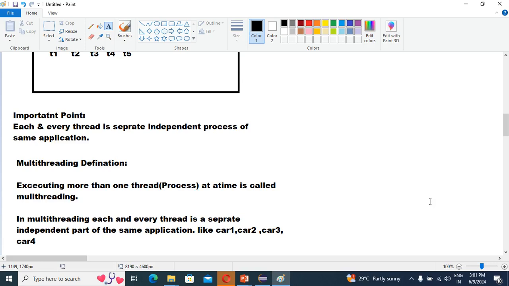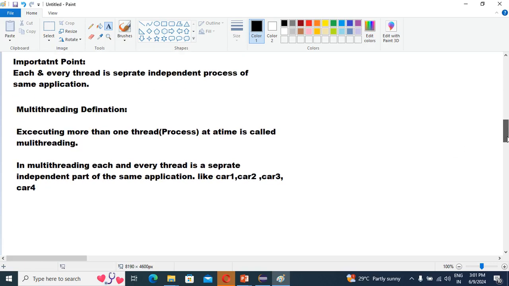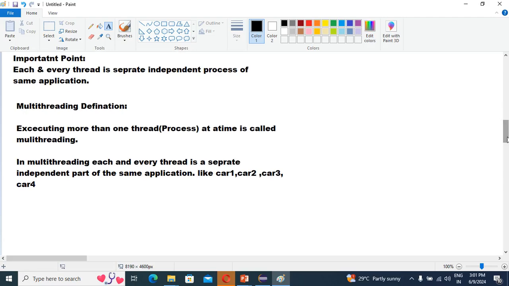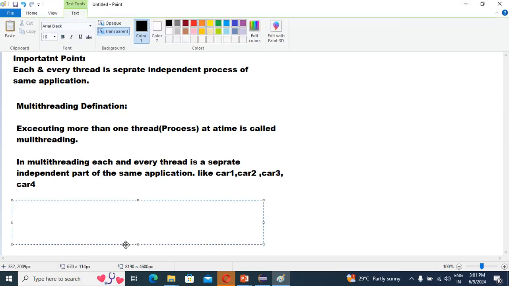The question should obviously be how to create a thread.